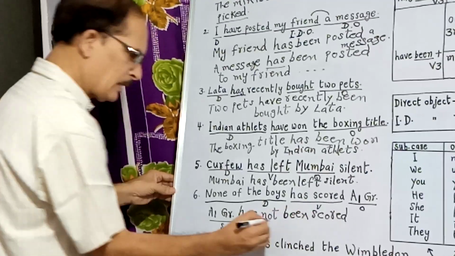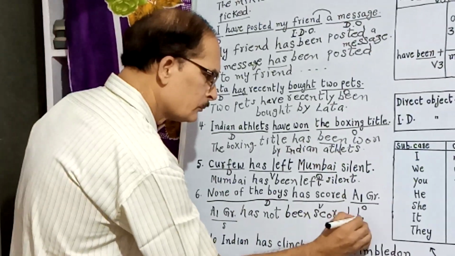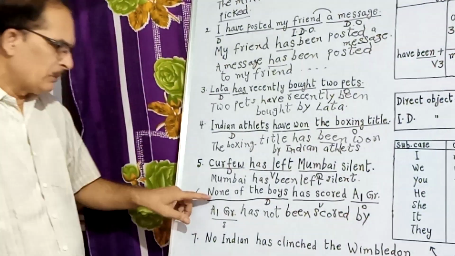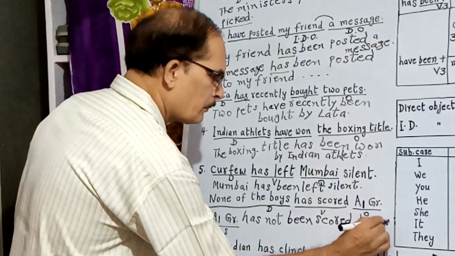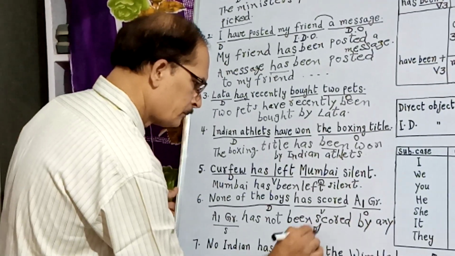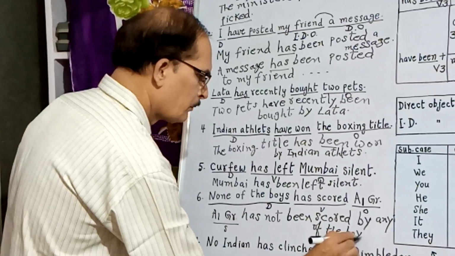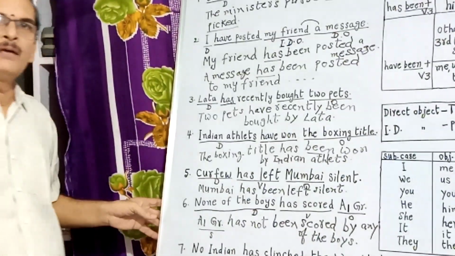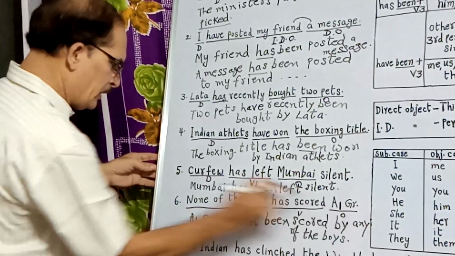A1 grade has not been scored by. From this none we have already taken out the sense of no. That's why it becomes positive now. Any of the boys. Not any. That means it is equal to none.